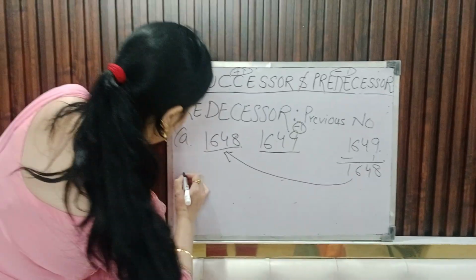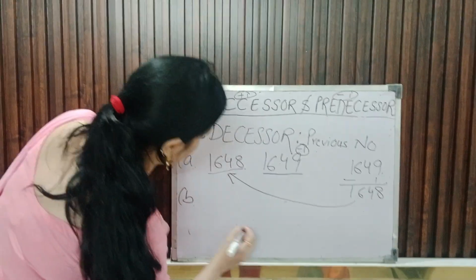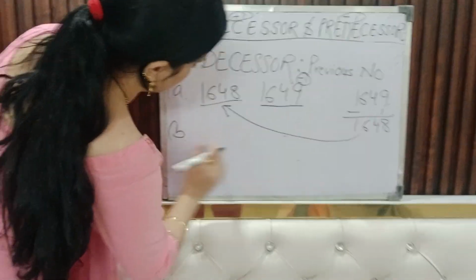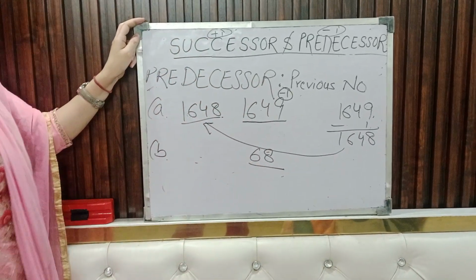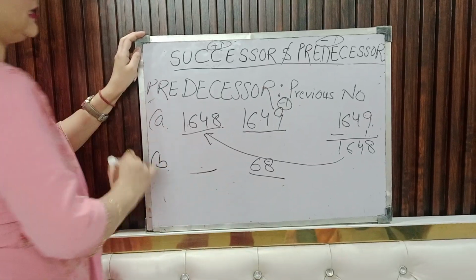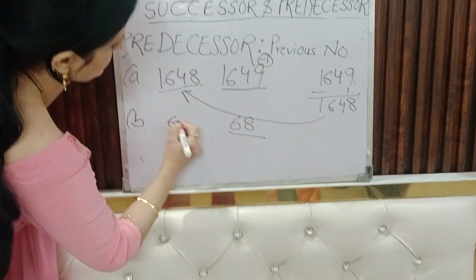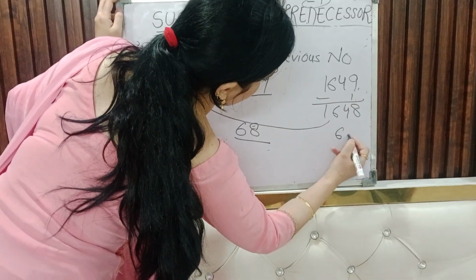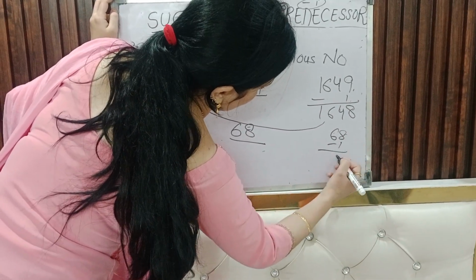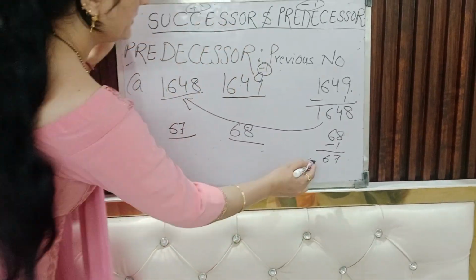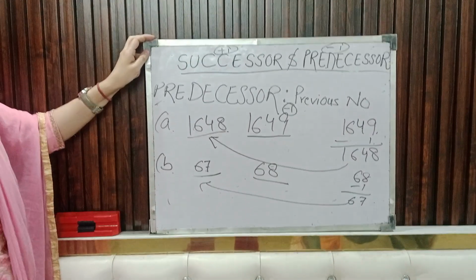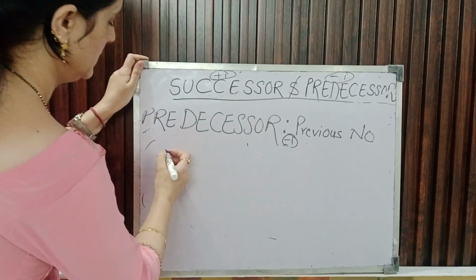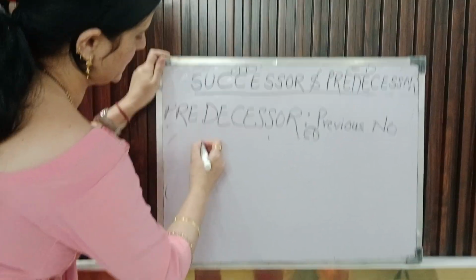Now we have to find the predecessor of 68. Predecessor of 68. So previous number of 68 is 67, and in another word 68 minus 1, 8 minus 1, 7, 6 as it is, then it's 67. इस तरह से हम लोग किसी भी टर्म का प्रीवियस नंबर फाइंड आउट कर सकते हैं.